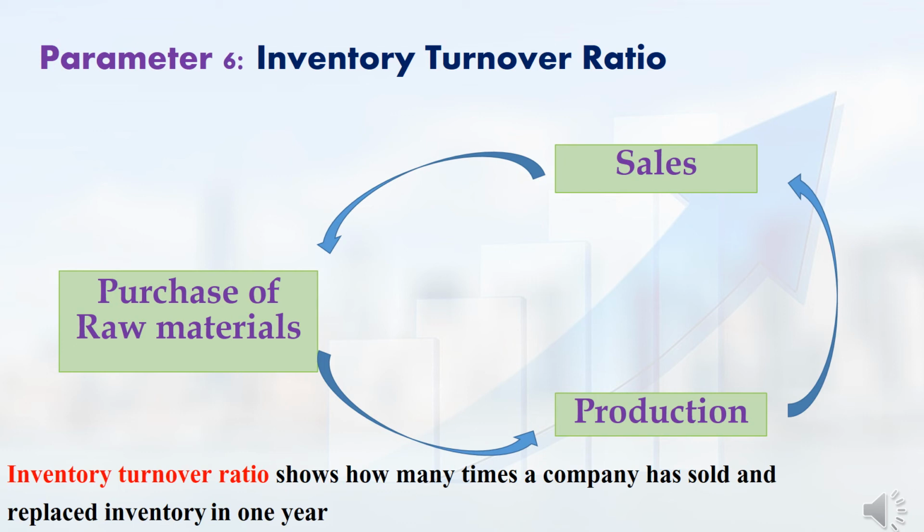In any production company, first they will purchase the raw materials, next they convert the raw materials into finished product, and finally they will sell the finished product. This is the cycle of any production company. How many times this cycle happens in one financial year? That is called the inventory turnover ratio.